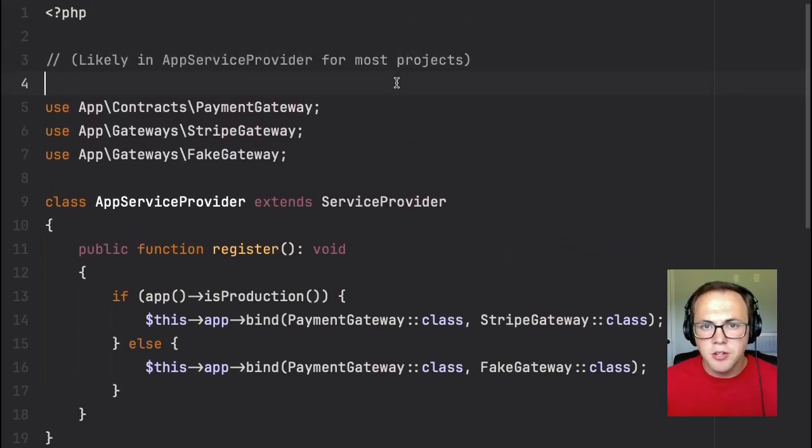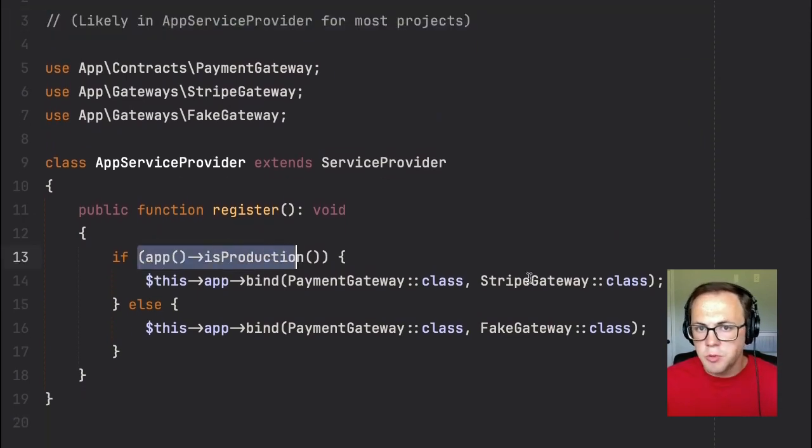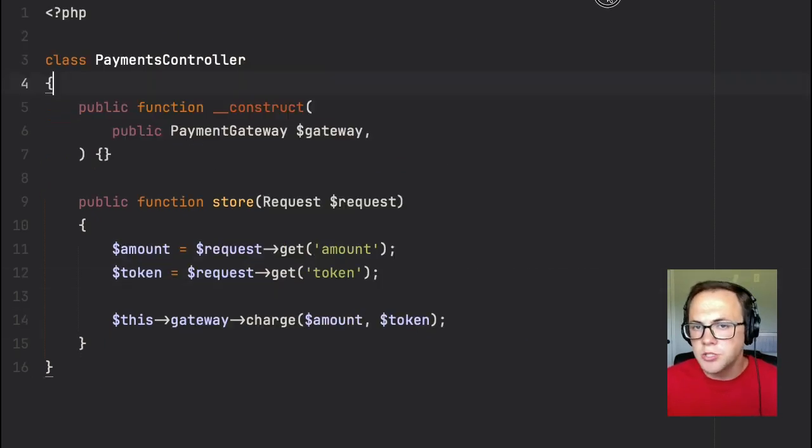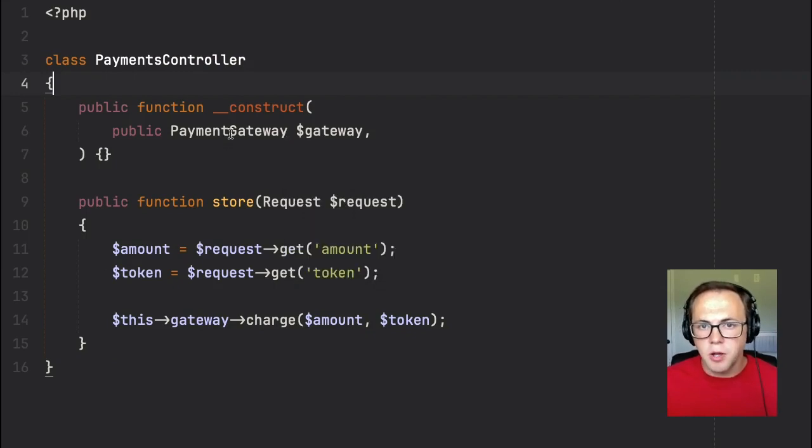And it's pretty simple here. You can see this is likely going to be in your app service provider for most projects. We're just checking the environment. If it's production, we return the Stripe gateway, of course. And if it's not, we return the fake gateway to keep things really fast. And in our controller, now we need to type hint the interface instead of the Stripe gateway, which we've done here. And we're all set.